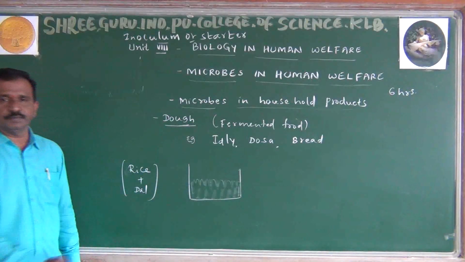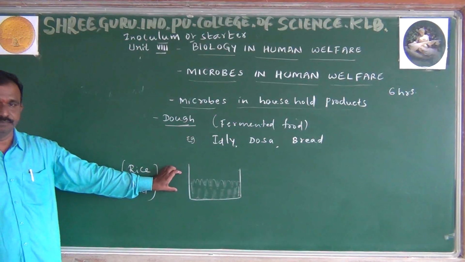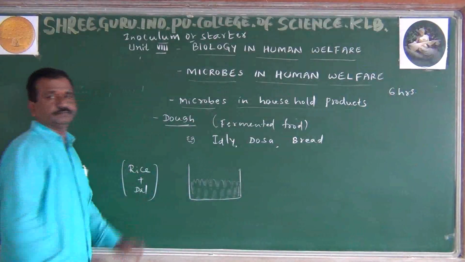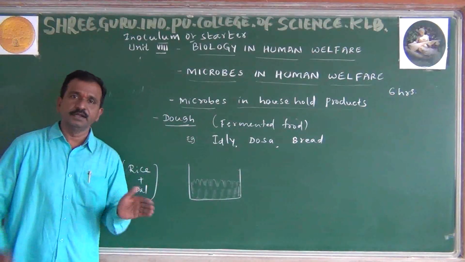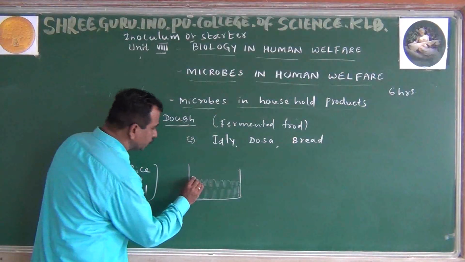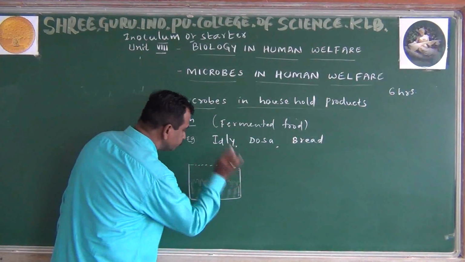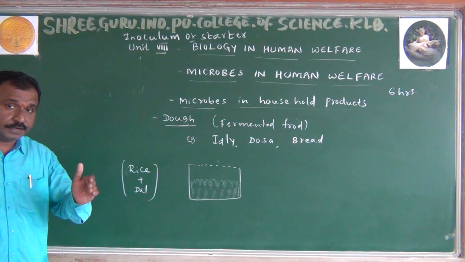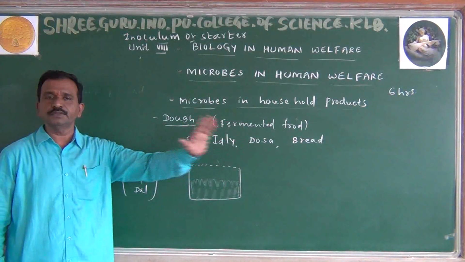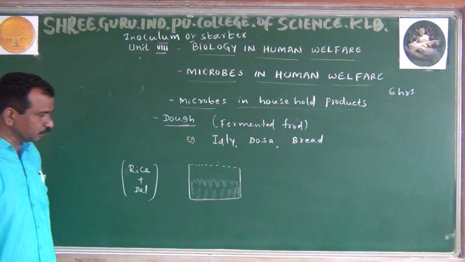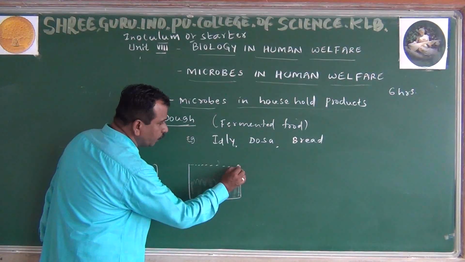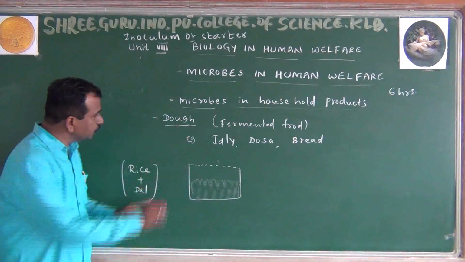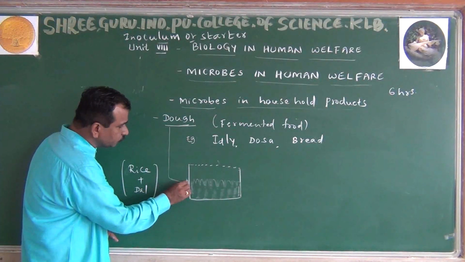This is the flow that is going to be observed. This is the material mixed. Now what will happen if we keep the dough overnight? Next day morning, whenever we observe, the flour comes up, and sometimes it may fall down. What is the reason behind this? That is what we have to observe. This is what we are observing regarding the dough. We call this dough.